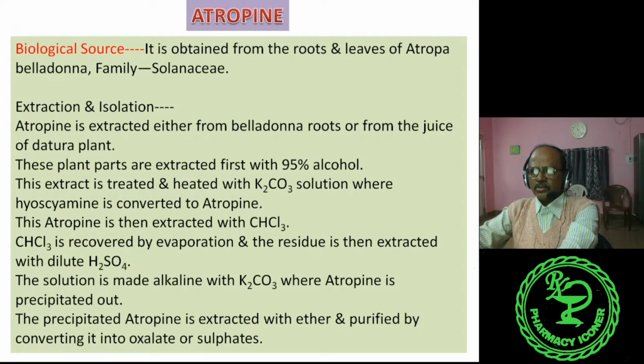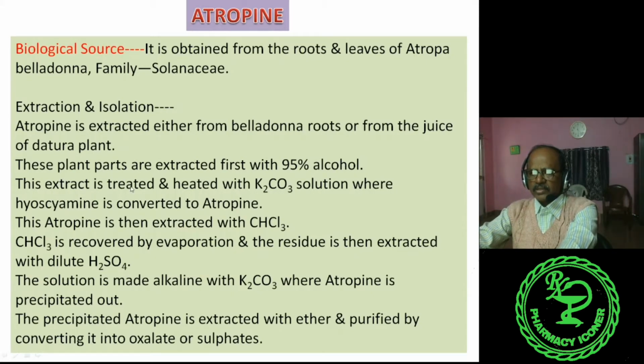About the biological source, it is obtained from the roots and leaves of Atropa belladonna, family Solanaceae. About the extraction and isolation, atropine is extracted either from belladonna roots or from the juice of Datura plant. Datura plant means Datura metel or Datura fastuosa. These are the species of Datura plant. These plant parts are extracted first with 95% alcohol.